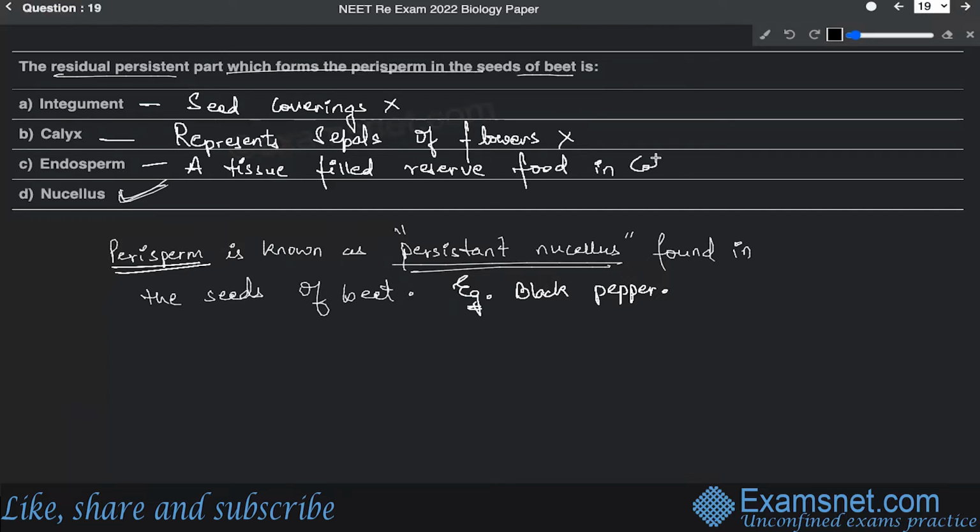Important. So definitely this won't be enough. Right. So nucellus is the correct answer. Option D is the correct answer.